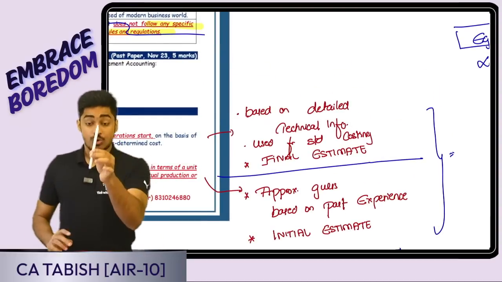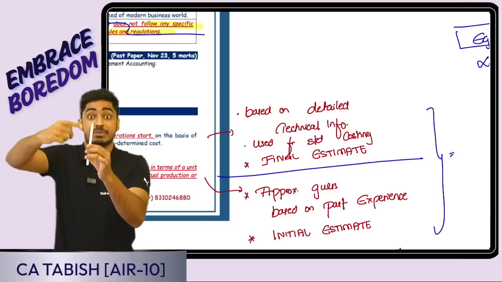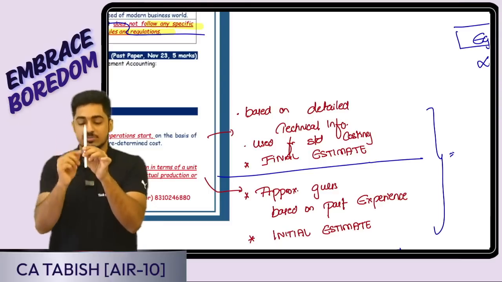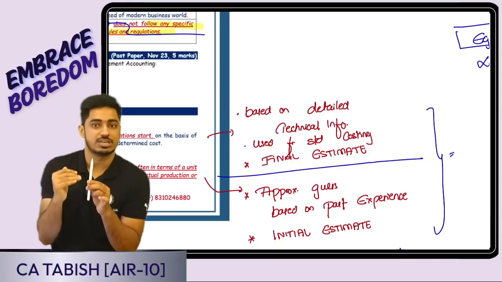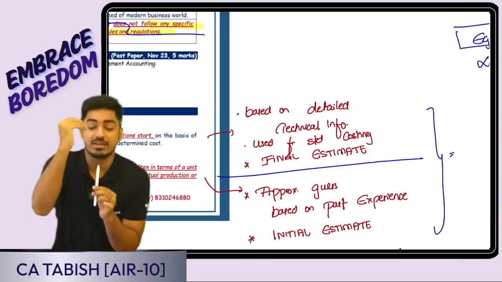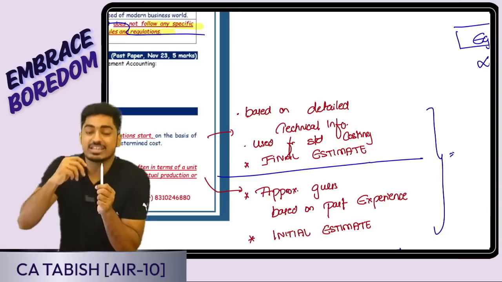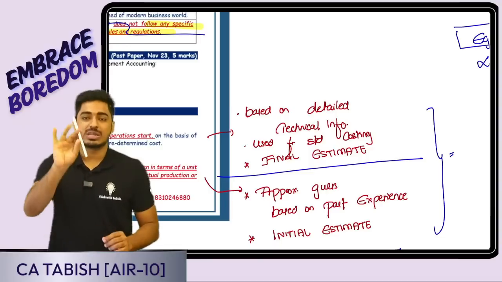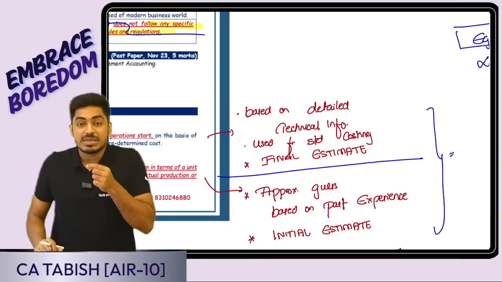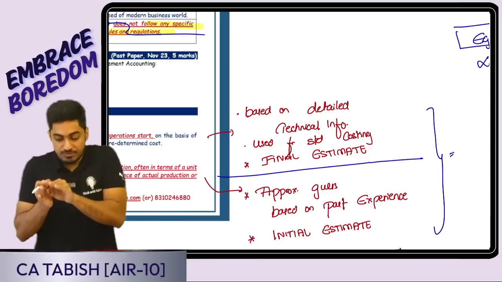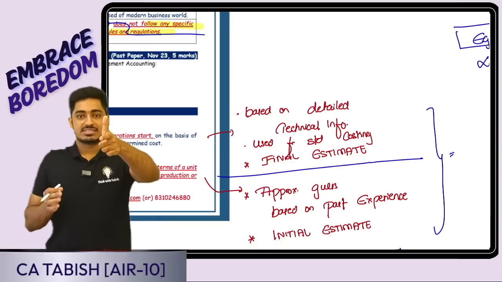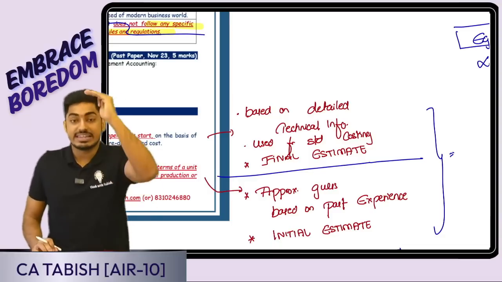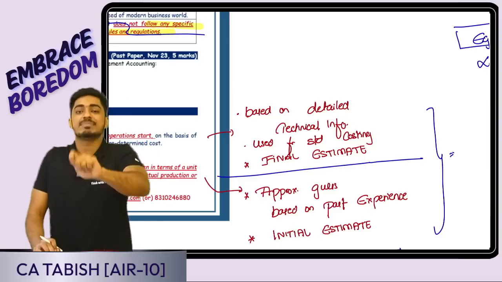Before I produce, I will predetermine and pre-calculate what all is needed to produce this product. For each of these inputs, based on the technical specification, the industry requirement, and the current market situation, what is the price? That means to produce one unit, ideally how much cost is needed? Suppose ideally to produce one pen, the cost is 15 rupees. That is my predetermined cost. Before I produce, I am calculating this, but it is not a random guess. I am following the technical information. Based on that, in a detailed way, I am predetermining and calculating my cost.